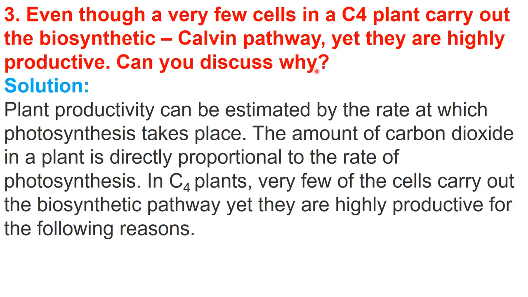Can you discuss why? So plant productivity can be estimated by the rate at which photosynthesis occurs, right? If the photosynthesis rate is higher, then productivity is higher. The amount of carbon dioxide in a plant is directly proportional to the rate of photosynthesis. If more carbon dioxide is available, then rate of photosynthesis is increased and the productivity is increased. In C4 plants, very few cells carry out the biosynthetic pathway, yet they are highly productive for the following reasons.